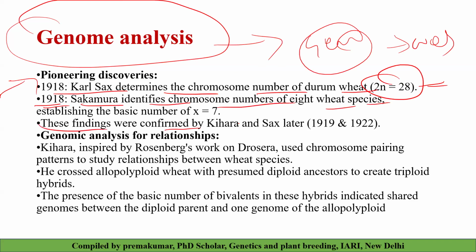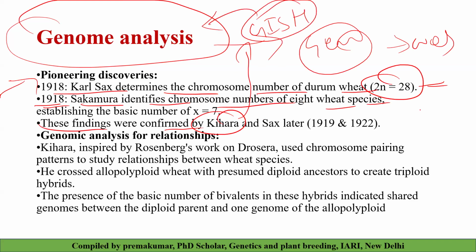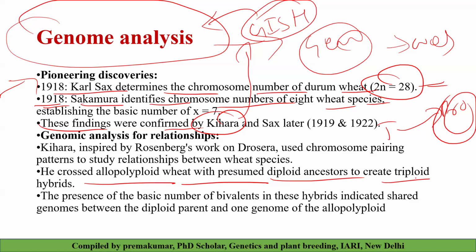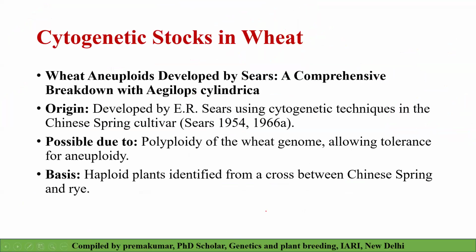And these findings were confirmed by Kihara, a very important scientist who used this technique. We have discussed this technique to predict the genomic relationship between Triticum aestivum and its progenitors. He crossed allopolyploid wheat with diploid ancestors to create triploid hybrids, so that by analysis using this technique, he predicted the ancestor of today's cultivated wheat.